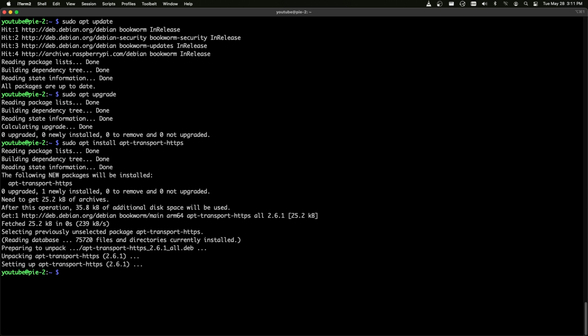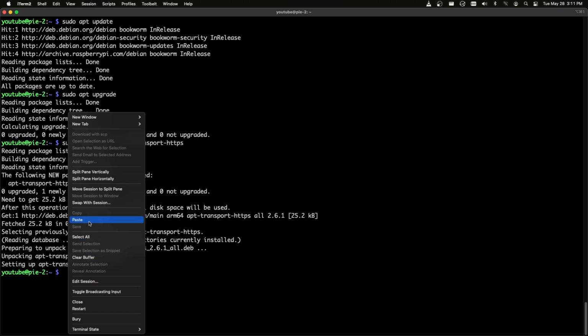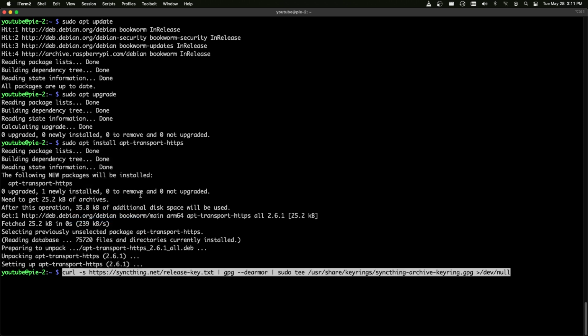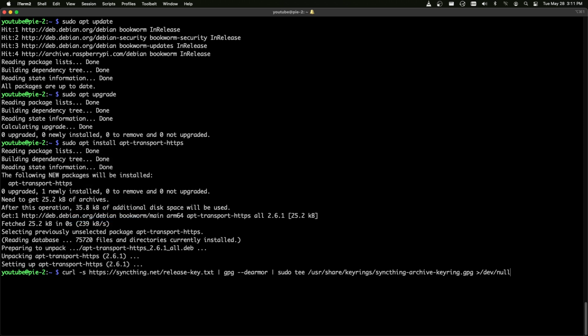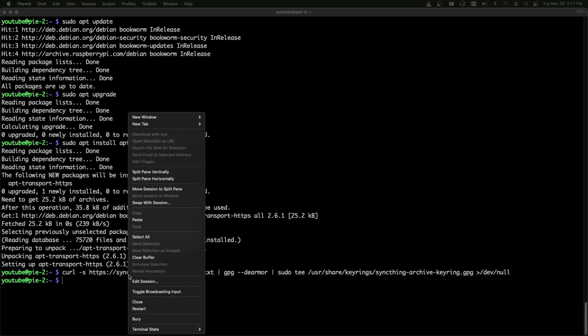Alright, next we are going to install Syncthing's GPG key, and there will be a link in the description where these commands can be found so that you can paste them as well. So now that we've done that, we are going to add their repo to our repo list.